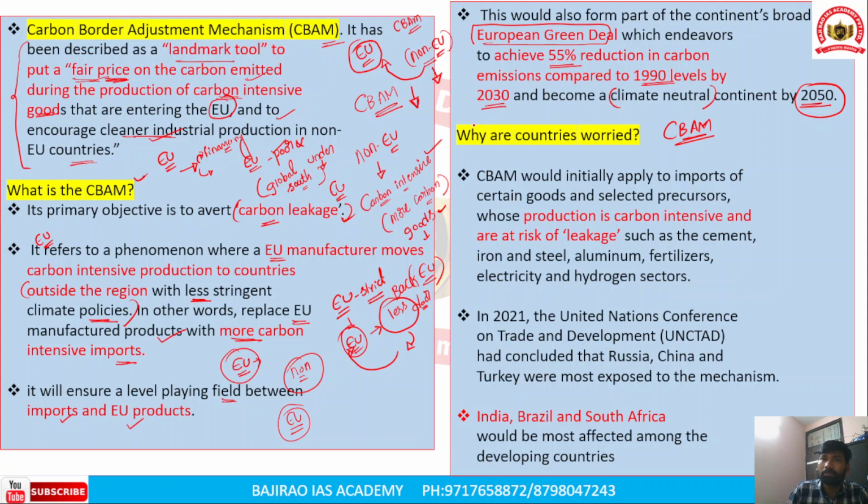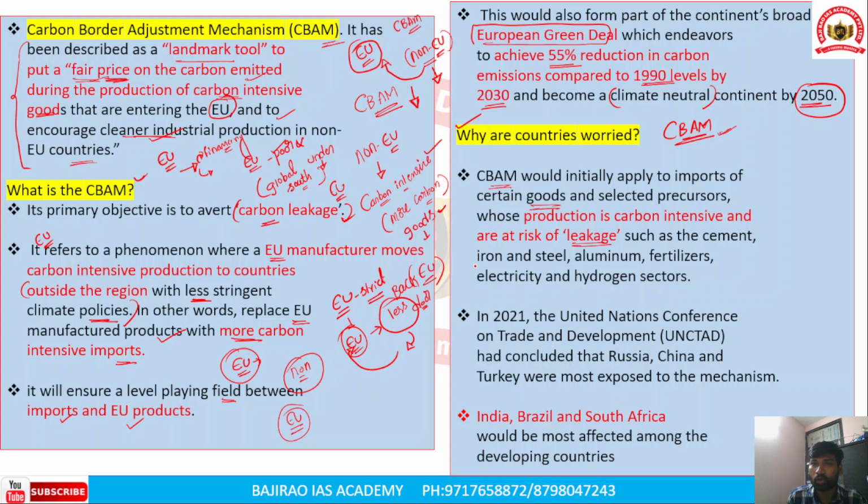Why are countries worried about the carbon border adjustment mechanism? Because it applies to imports, initially of certain goods produced from carbon intensive industries, where there is a risk of carbon leakage.